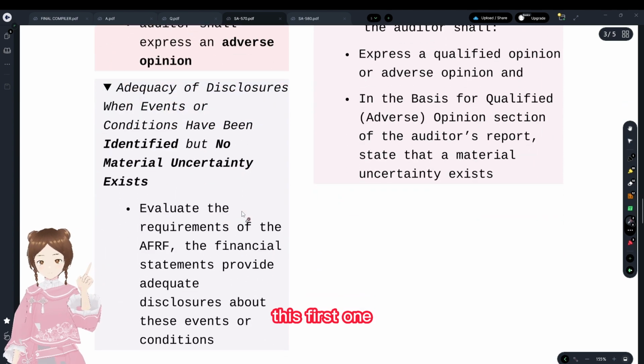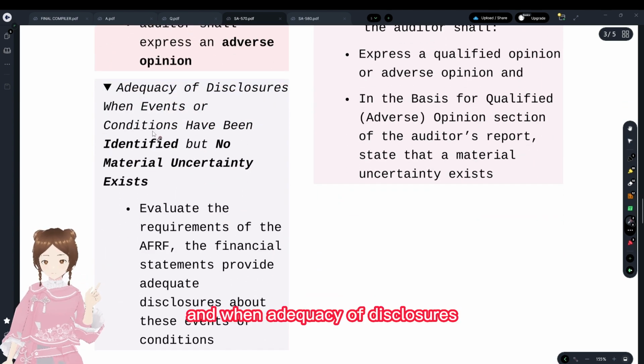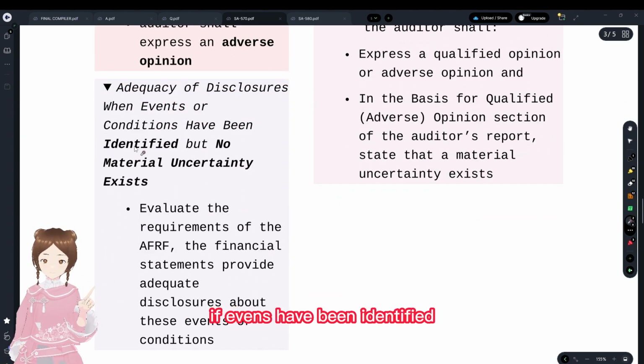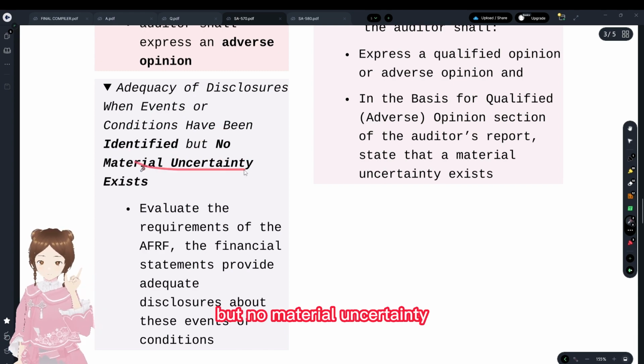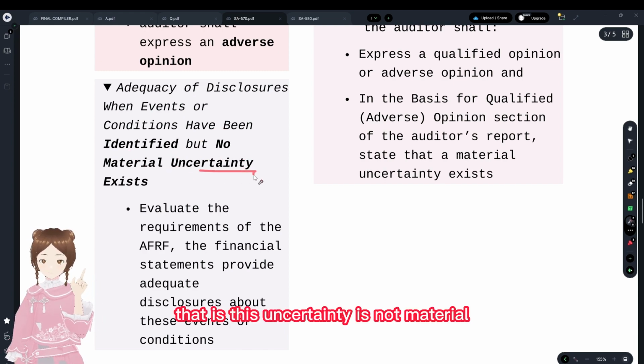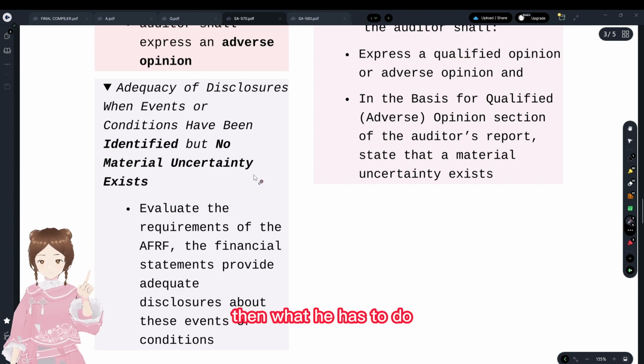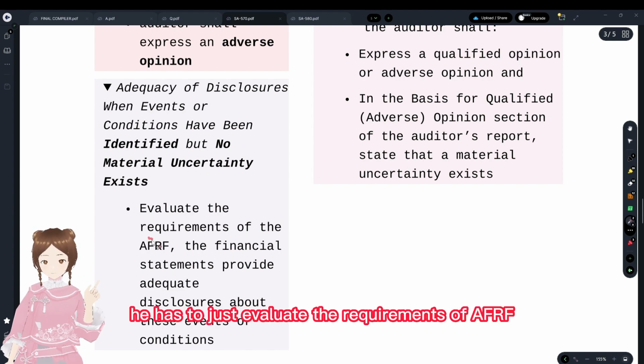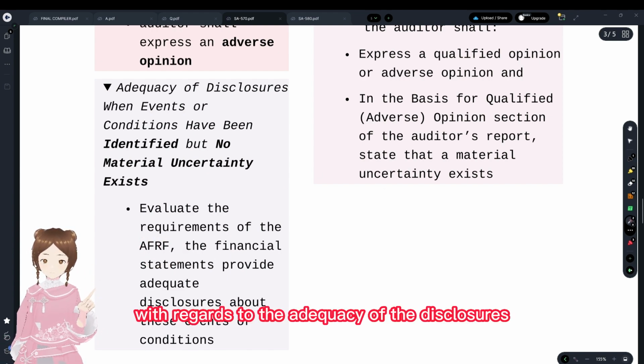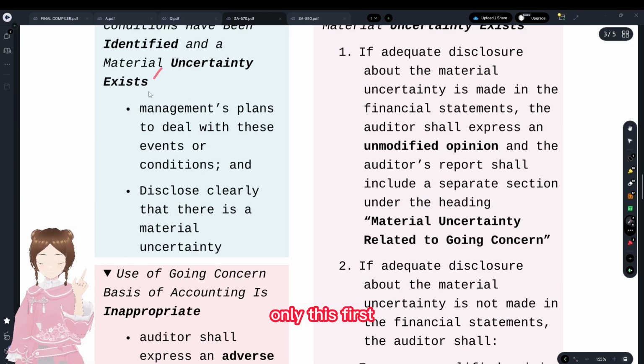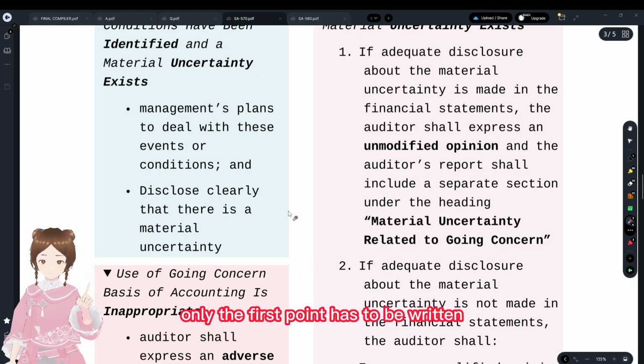That's the first one. The second is adequacy of disclosures when events have been identified but there is no material uncertainty. That is, the uncertainty is not material. Then he has to just evaluate the requirements of the AFRF with regard to the adequacy of the disclosures of the events and conditions. Only the first point has to be written.